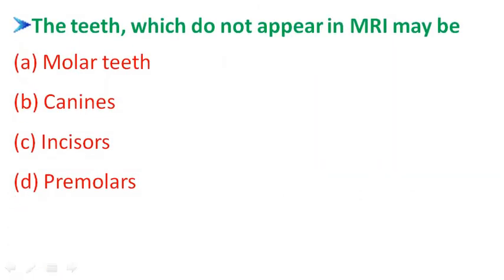Next, coming to the next question. The teeth which do not appear in MRI may be. When we go for diagnostics, MRI plays a major role. In an MRI scan, certain types of teeth are not detected. MRI is mainly based on the hydrogen atoms present in cells. The human body is made up of about 80% water, which contains hydrogen atoms.